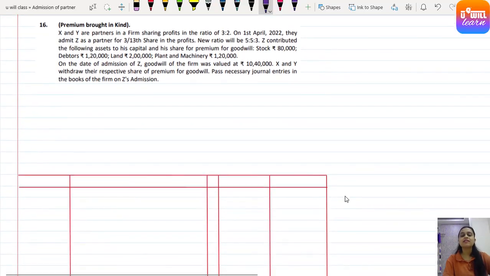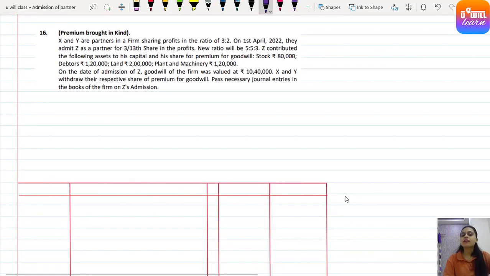Let's solve question number 16. X and Y are partners in a firm sharing profits in the ratio 3:2. On 1st April 2022, they admit Z as a new partner for 3/13th share in profits. New ratio will be 5:5:3. Z contributed the following assets to his capital. So Z is not bringing cash or a check for his capital. He is bringing assets for his capital.